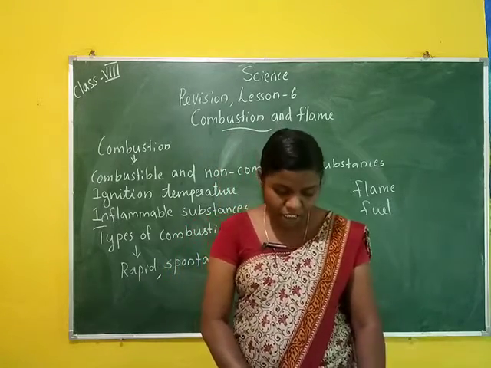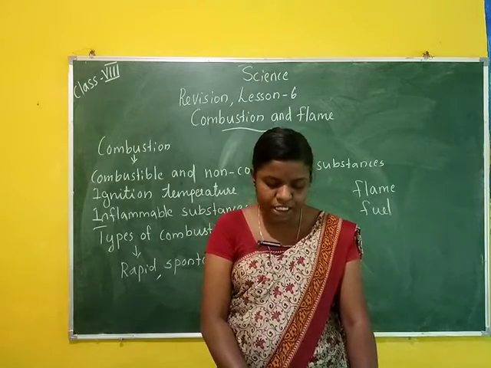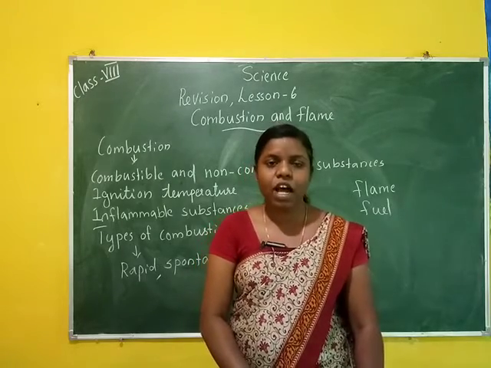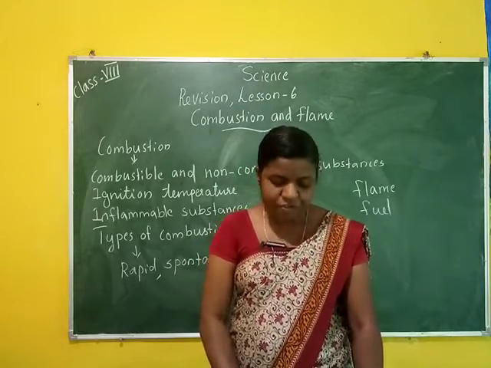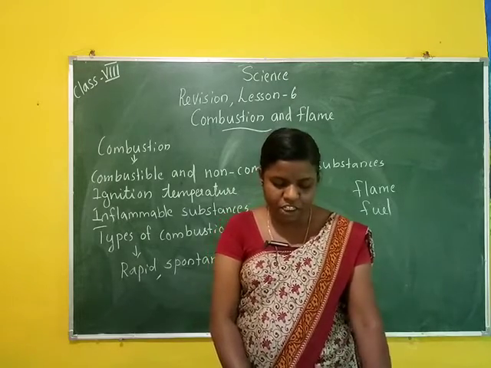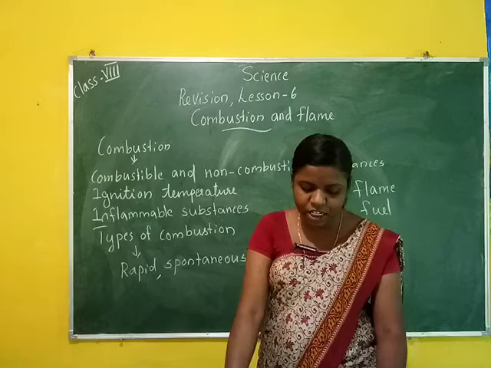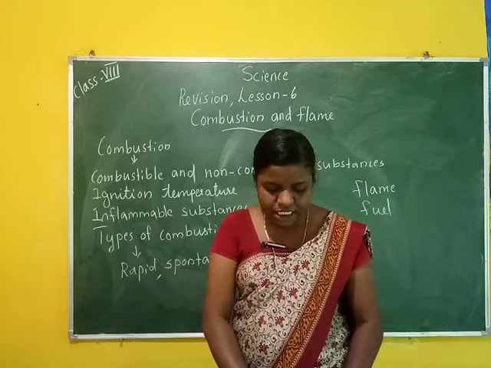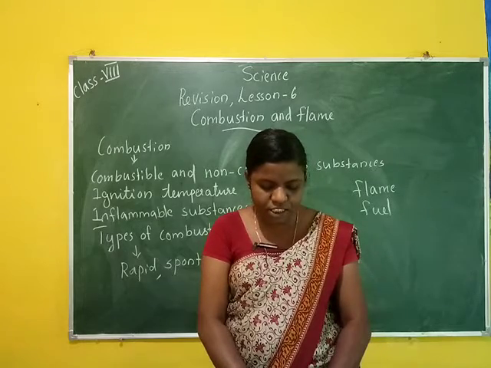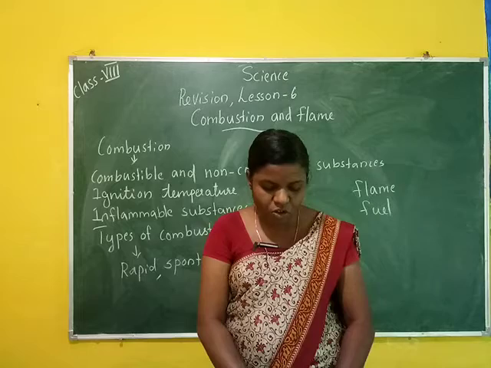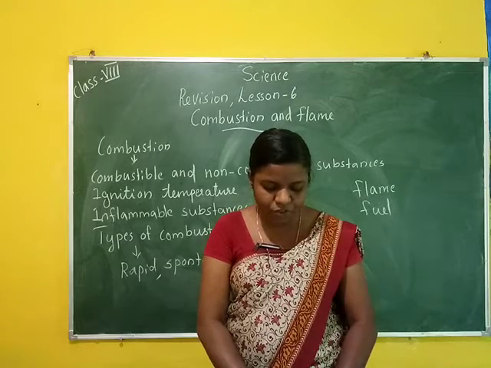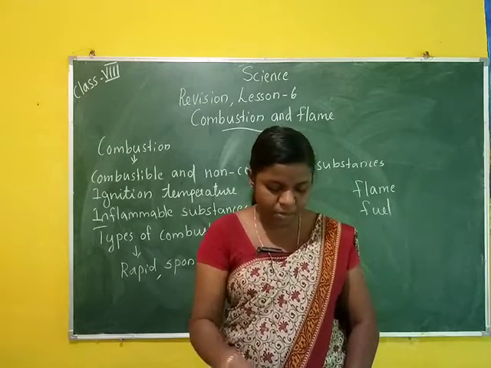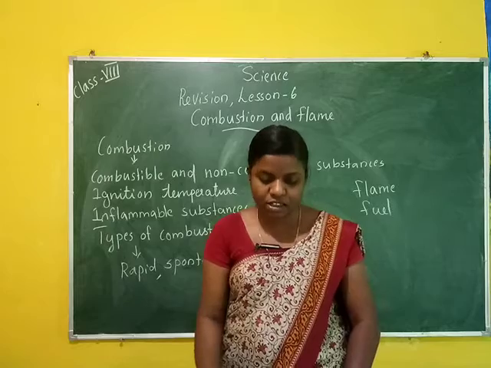Then question number 8. Explain how CO2 is able to control fires. CO2 means carbon dioxide. Carbon dioxide is the best fire extinguisher. Being heavier than oxygen, it covers the fire like a blanket. Since the contact between the fuel and oxygen is cut off, the fire is controlled. It also brings down the temperature of the fuel. That is why it is an excellent fire extinguisher.